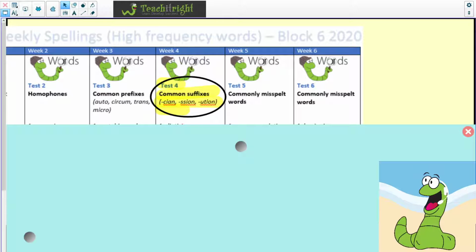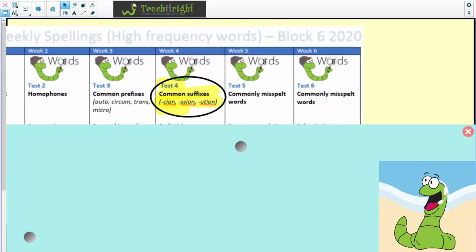Number 8 is profession. Profession. Write the word profession. Number 9, constitution. Write the word constitution. Number 10, contribution.